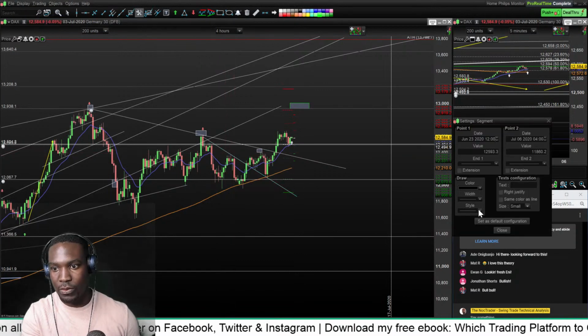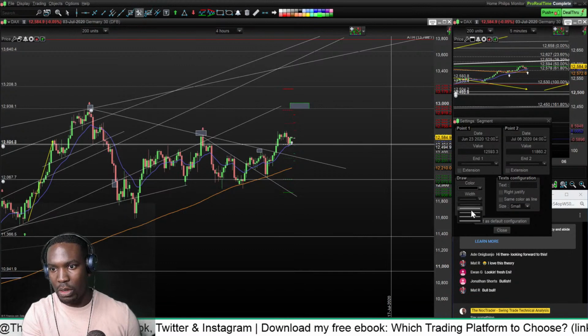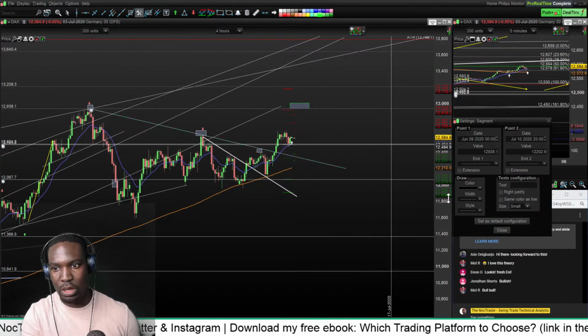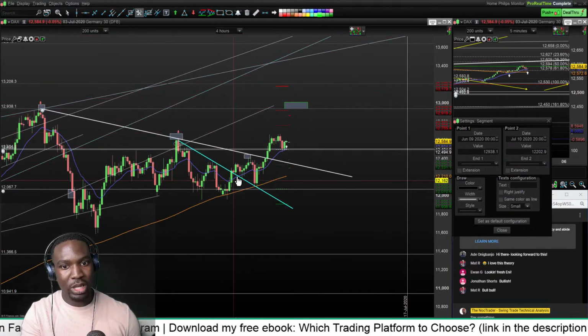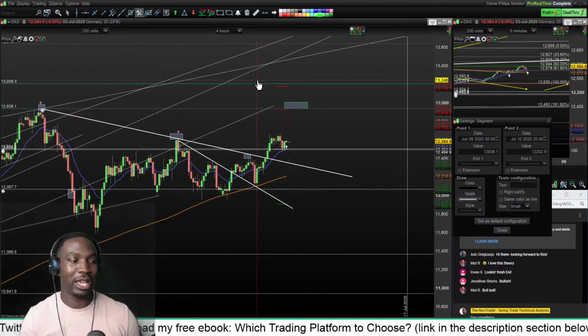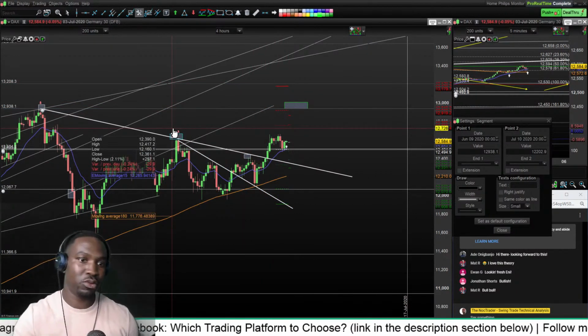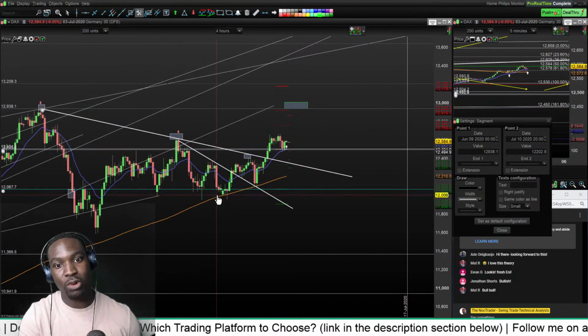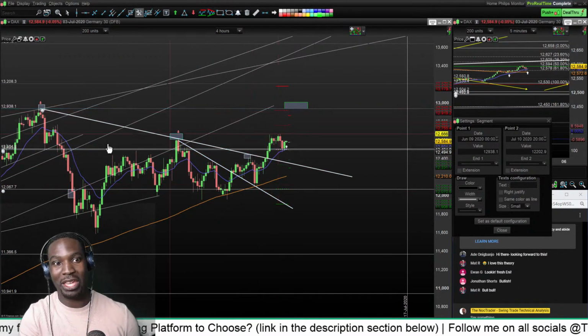This one, let me color code it. This one here and this one. Now I knew that once it broke out of this line, it would retrace back down to it and then break out, kind of like what I said before. Old resistances become new supports, old supports become new resistances. So once DAX broke out of here, it retraced back down and then it climbed up again.